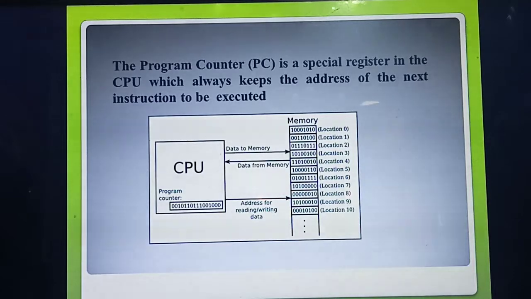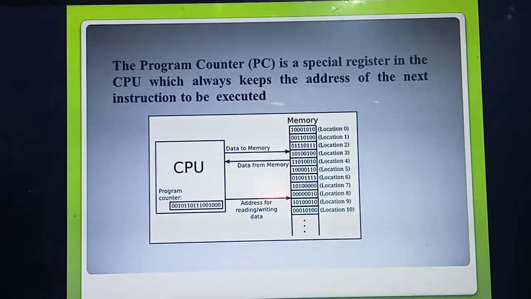For A equal to 5 there is one memory address. Then B equal to 10 is stored at the second memory address, and C equal to 15 at the third memory address. Likewise, not only variables, whatever data it may be, each and every thing will have a memory address. So what is the use of the program counter?